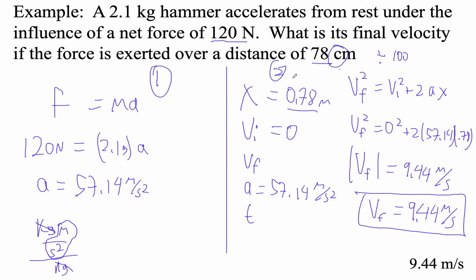So in these problems, some of them you do F equals ma first, then do the kinematics second. I'll give you this clue. If you know the force and the mass, you're going to do F equals ma first. If you don't know the force and the mass, then you're going to solve the kinematics first. There's two different types, and we'll practice those in class.